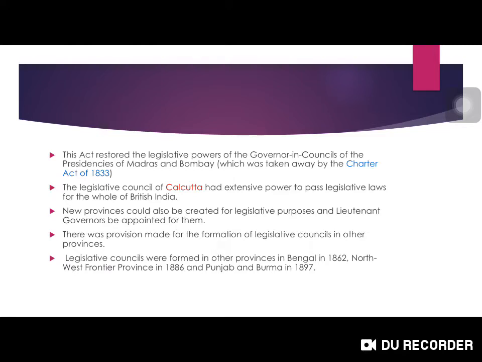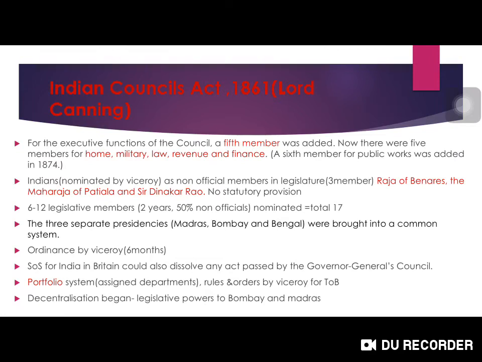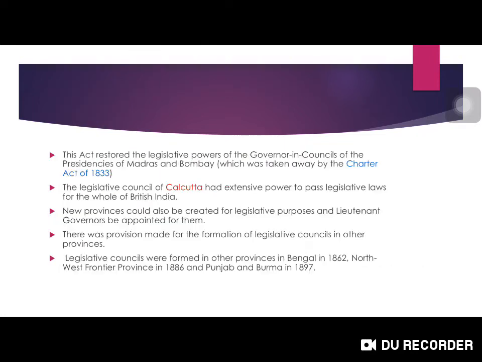So till now, the previous ones, Bombay and Madras, are presidencies. From now, new provinces can also be created for legislative purposes, and for them lieutenant governors will be appointed, not the governor. There are provisions made for the formation of legislative councils in other provinces also. For example, legislative councils were formed in provinces like Bengal, Northwest Frontier Province and Burma.